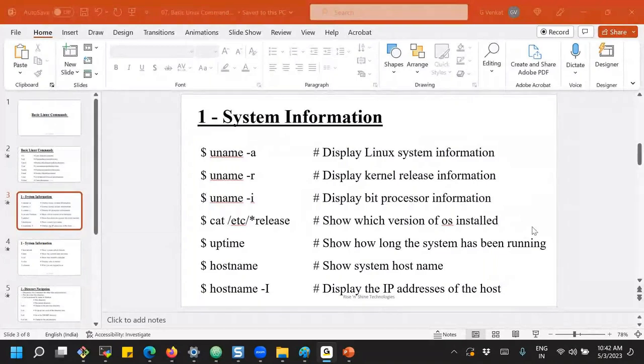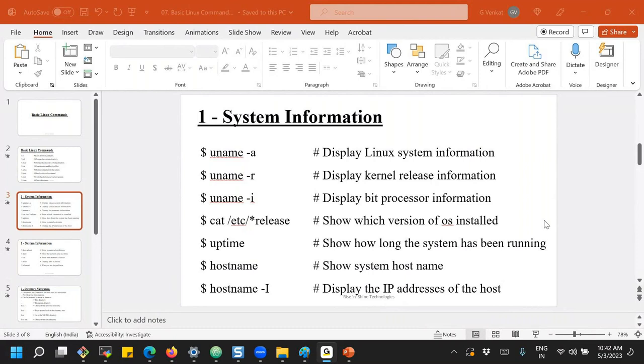What about the others? These commands are case sensitive, so you should use only small letters.